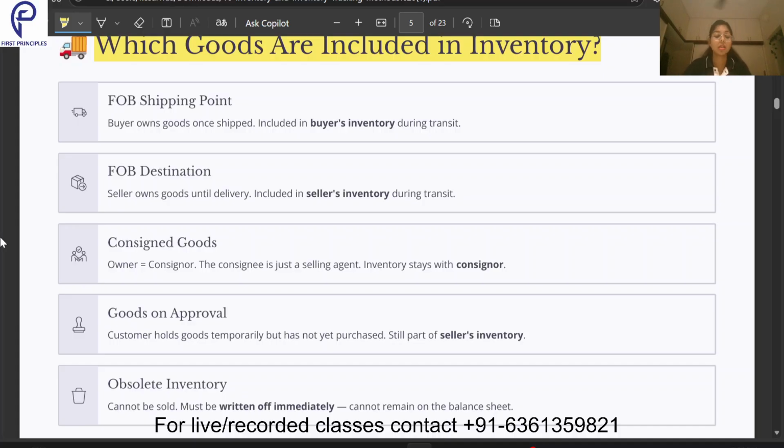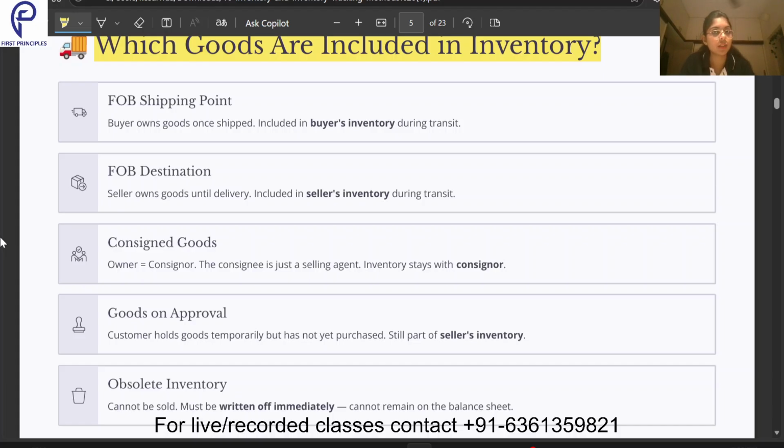Moving on to consigned goods. Now suppose I want to sell these body lotions, but I don't have a very good network. So I approach someone who is very good at selling, suppose Mr. X. He has a very good network of people in the hospitality industry, who have their cafes, salons, spas, hotels. So I ask Mr. X to sell these body lotions on my behalf to those people in his network, and in exchange I will give him some commission. When this transaction is happening between me and Mr. X, that is termed as a consignment agreement.